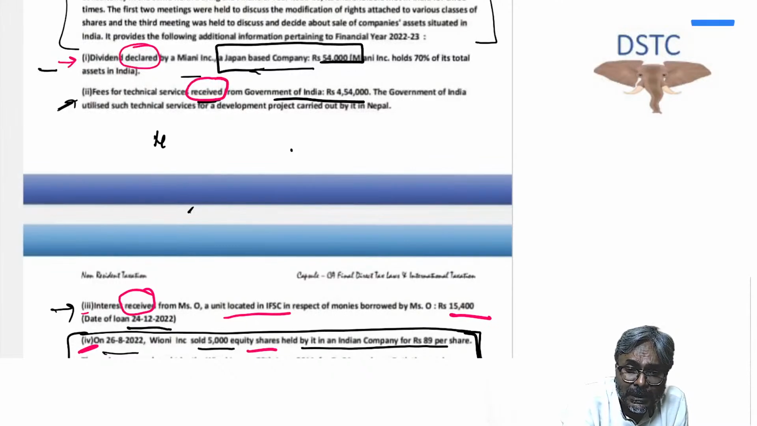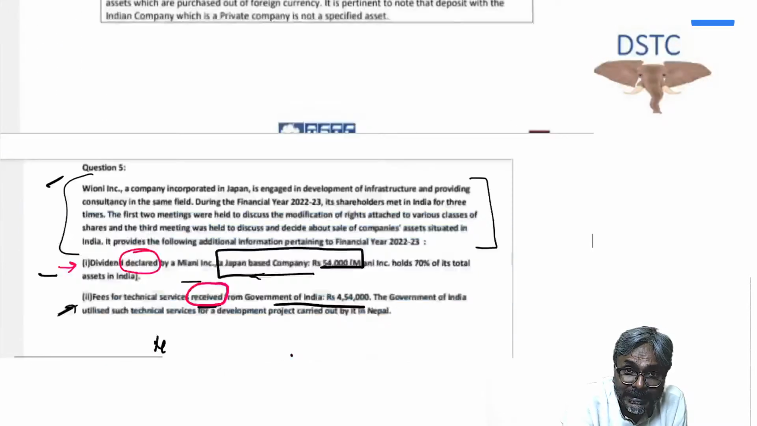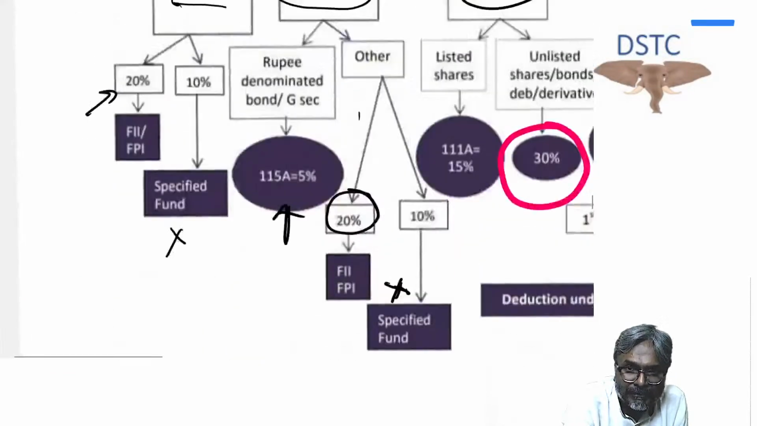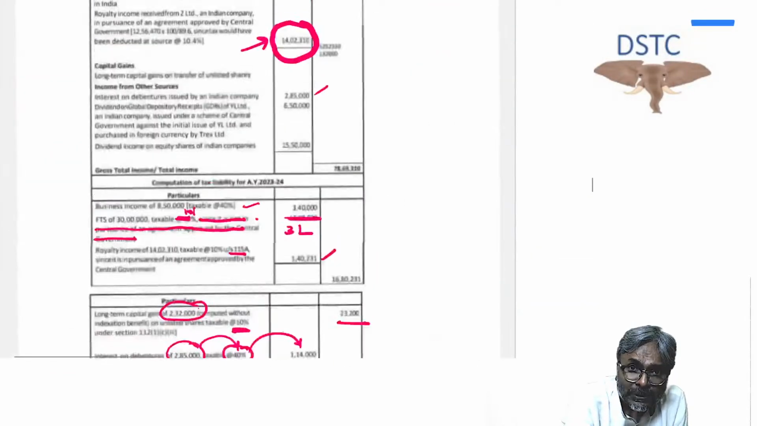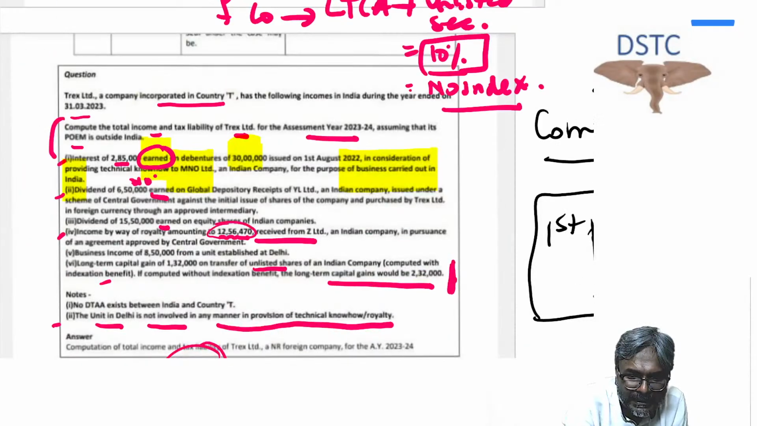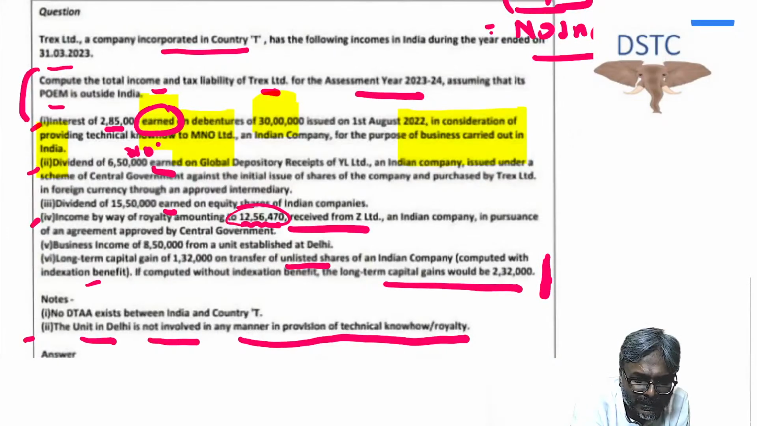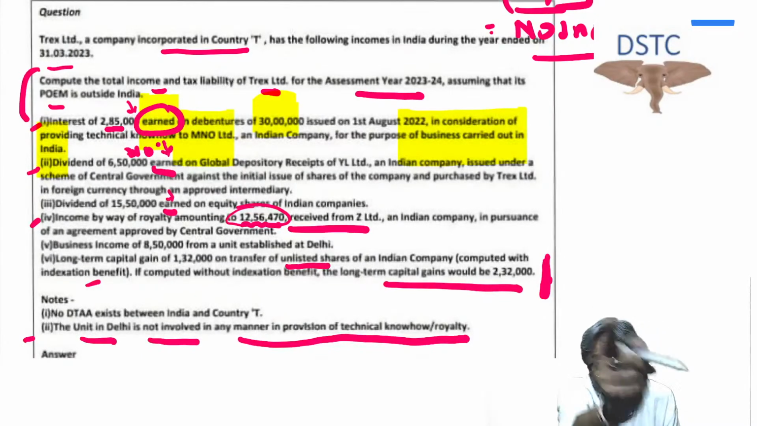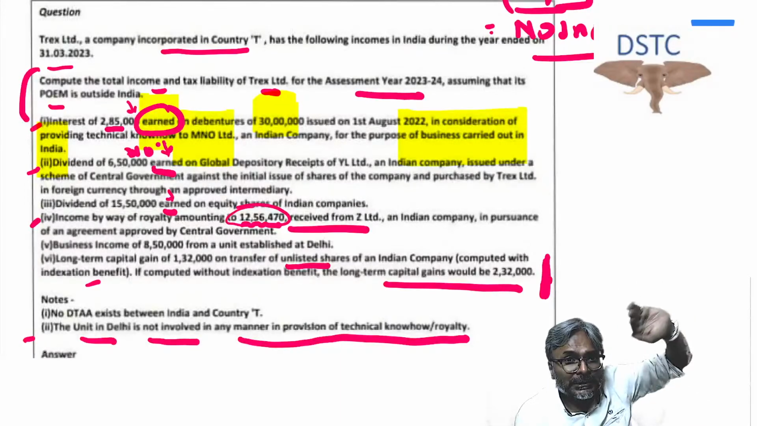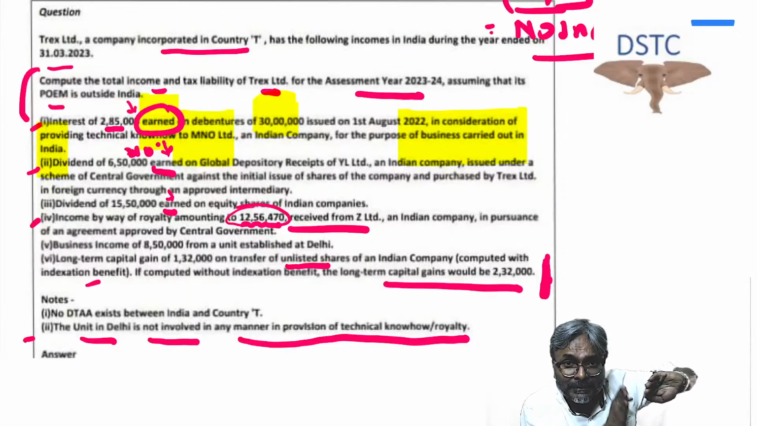Why is it so? The reason is they are making a comparison in the solution, where the question has got these two terms. Which two terms? If you have seen in the previous question of Trex Limited, they are using the word earned. Dividend also earned. Consistently everything earned. Dividend earned. And suddenly, Royalty received.